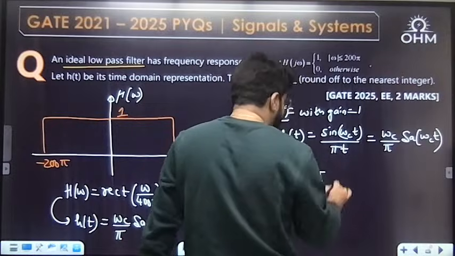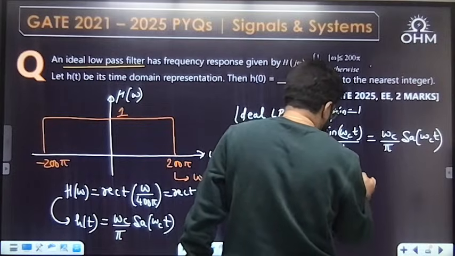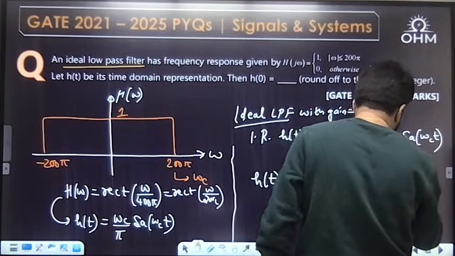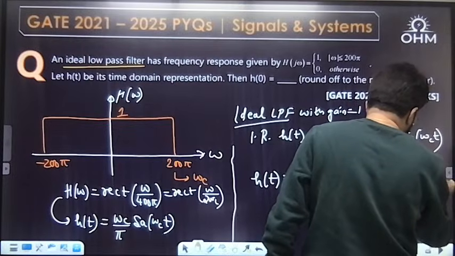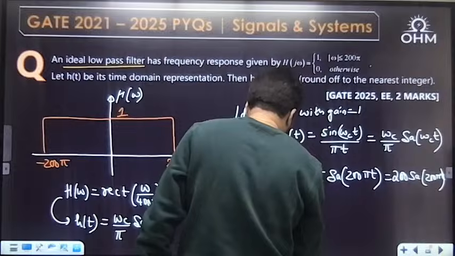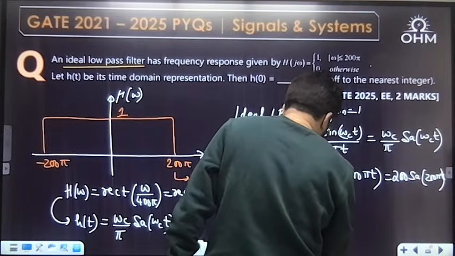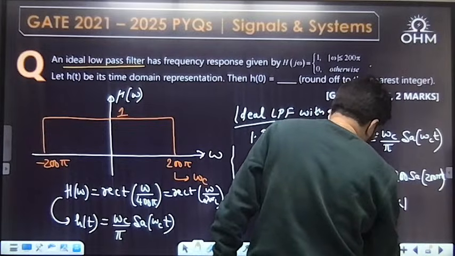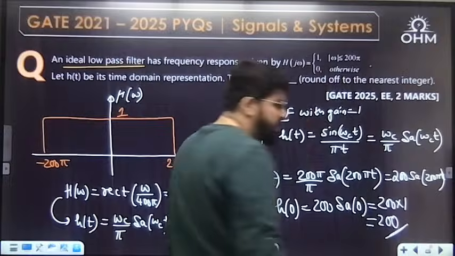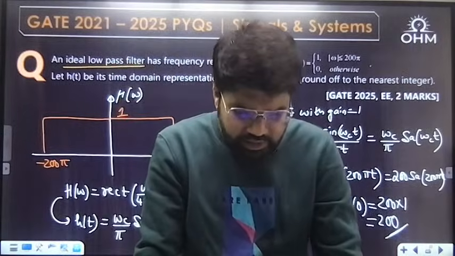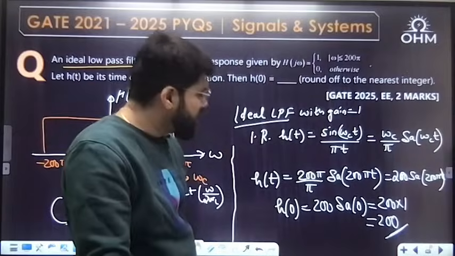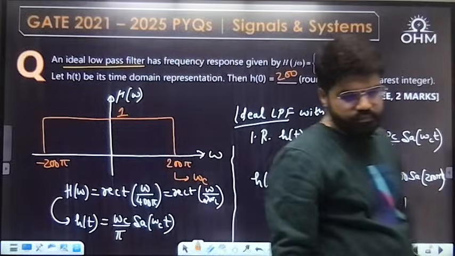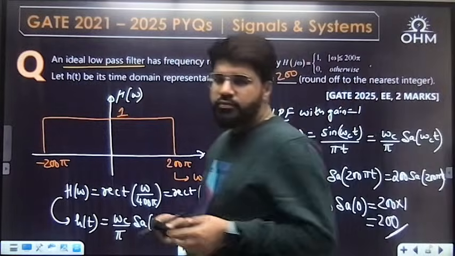200 pi upon pi, sampling 200 pi t. Pi and pi cancel, so it is 200 sampling 200 pi t. The question is, what is the value of h(0)? h(0) is 200 sampling 0. Sampling 0, I told you earlier also, is 1, since sine theta by theta, with theta tending to 0, is 1. So the answer is 200. 200 is the answer for this NAT question.